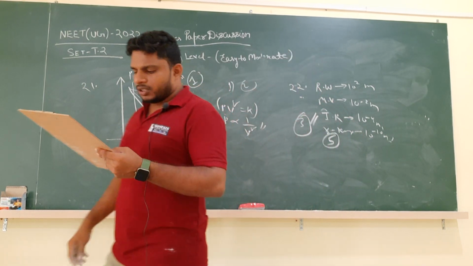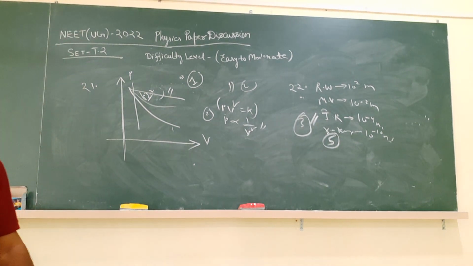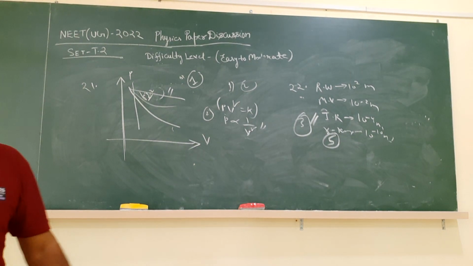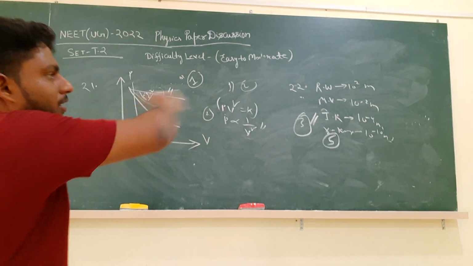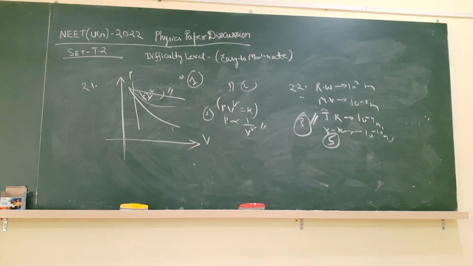Okay, this way we can solve. They are just asking the order of the wavelengths, not the exact value. So by comparison, by remembering that electromagnetic spectrum diagram, you can solve this. Please make a note of it.